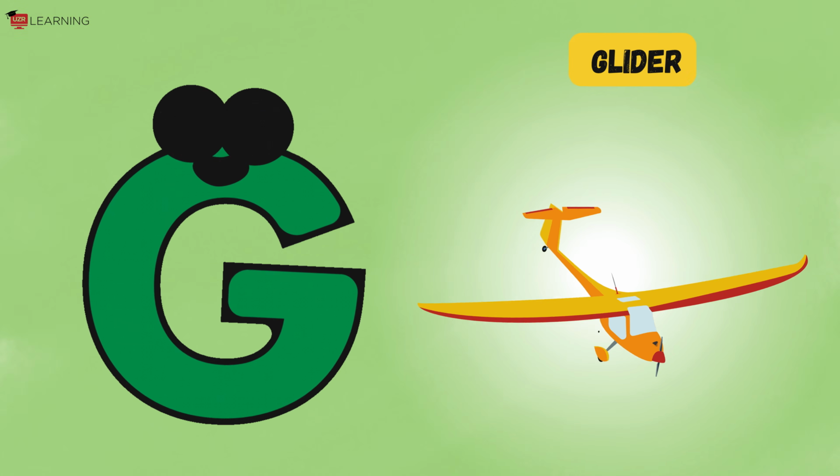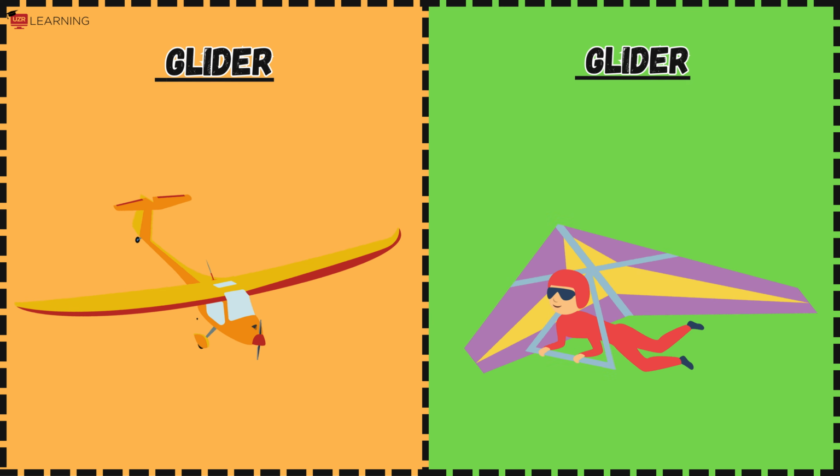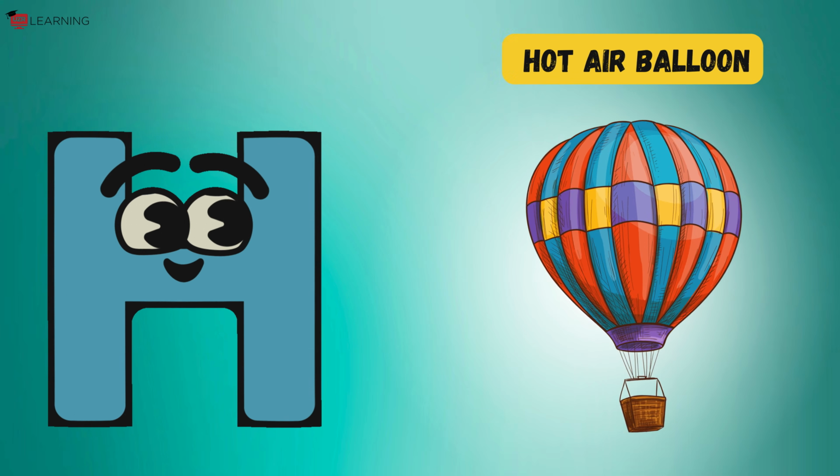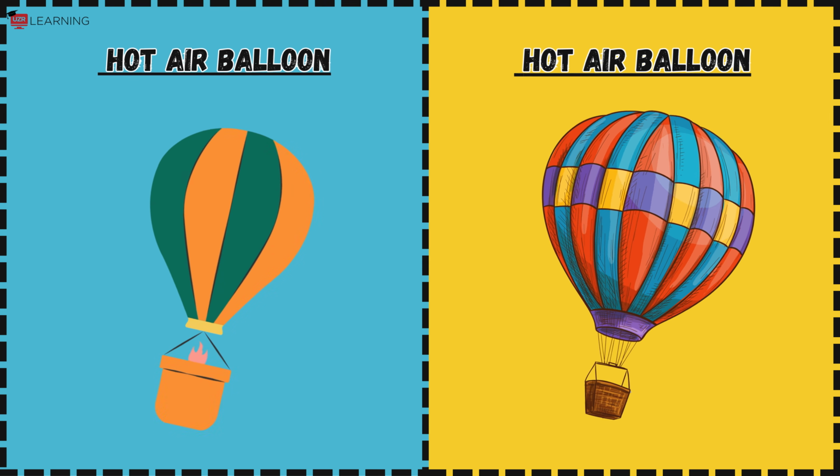G is for glider, glider, glider. Soaring quiet through the breeze. H is for hot air balloon, hot air balloon, balloon floating gently over trees.